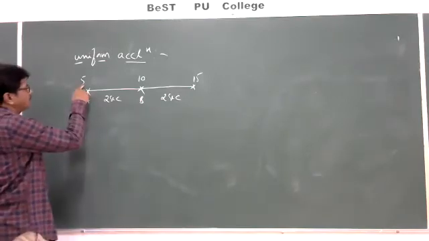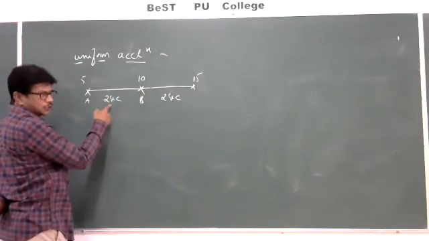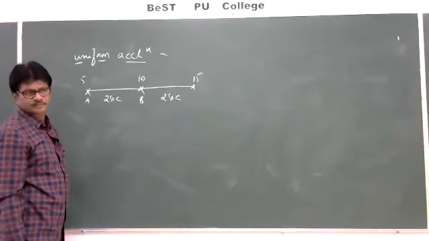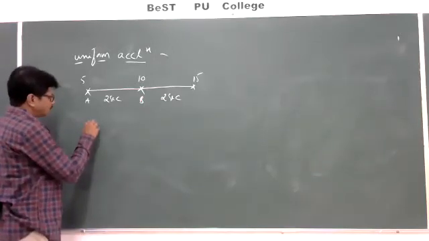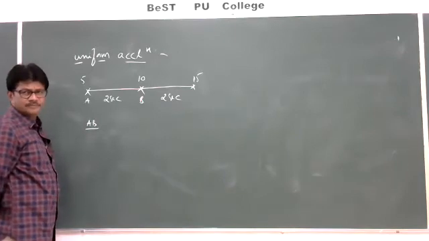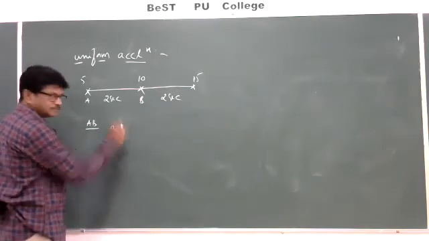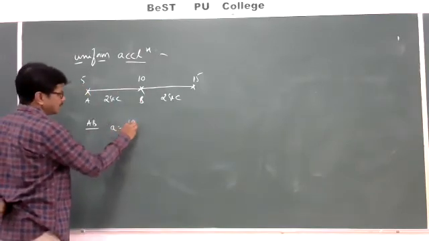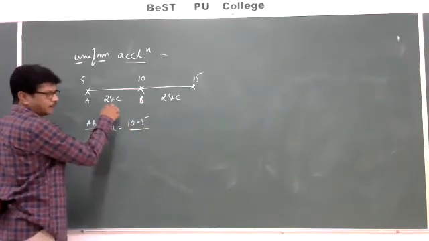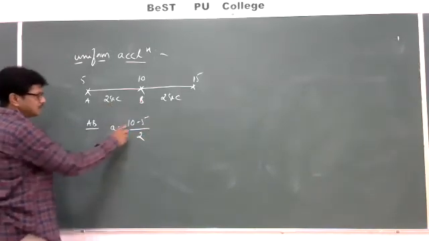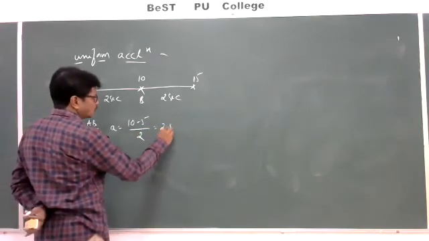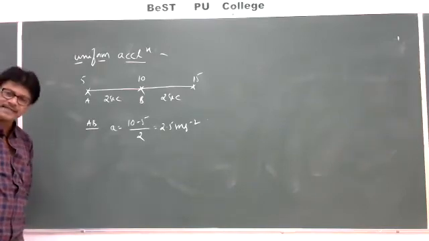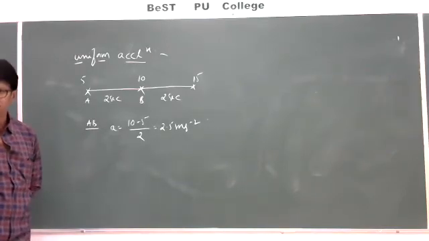If I go with AB, what is the acceleration here? Acceleration is nothing but final minus initial, that is 10 minus 5 divided by t, 2 seconds. So 5 by 2, which is equal to 2.5 meters per second square, will be the acceleration between A and B.